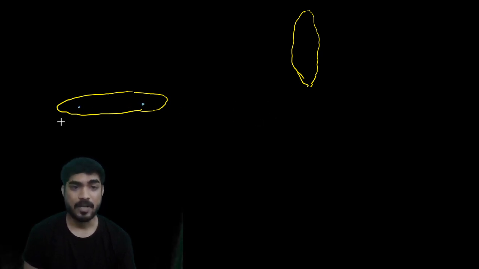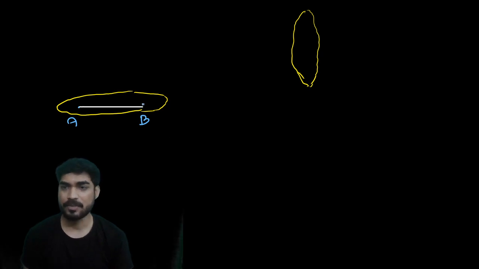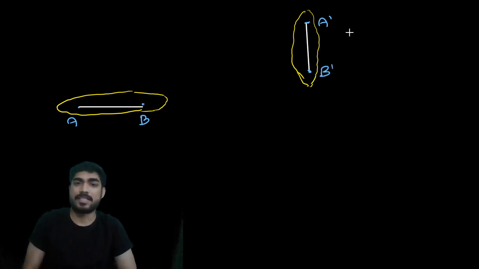Okay, now consider two particles A and B. Okay, I will connect these two by a straight line. So here also they can be connected by a straight line. If they are connected by a straight line here, then in the second diagram also they will be connected by a straight line. Okay, A dash B dash. So my friend, this is general motion.